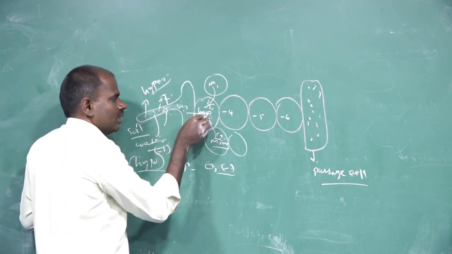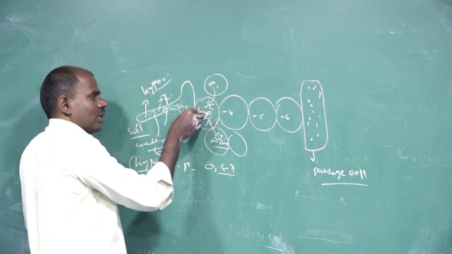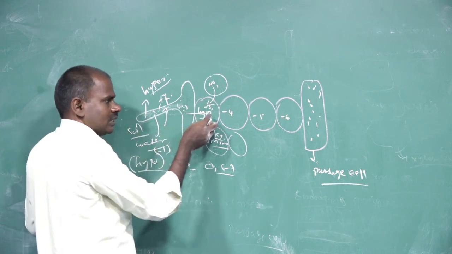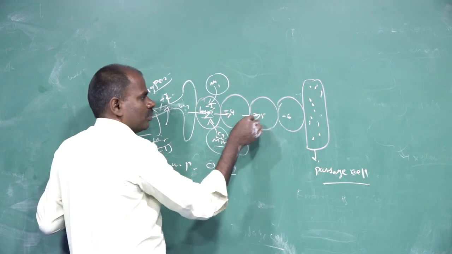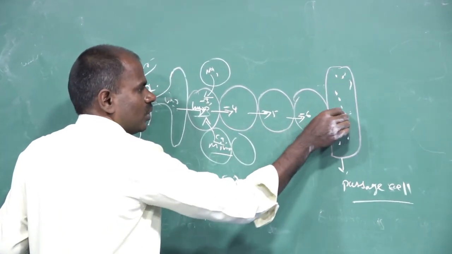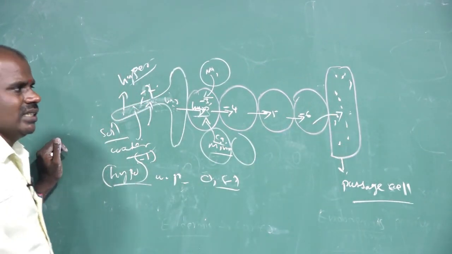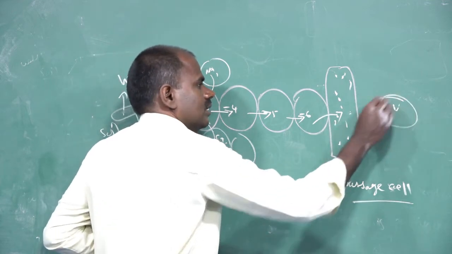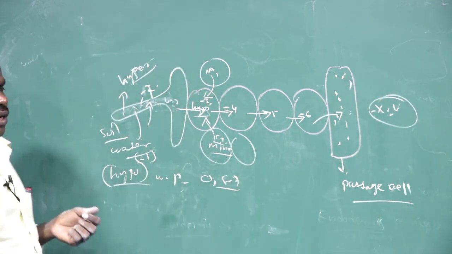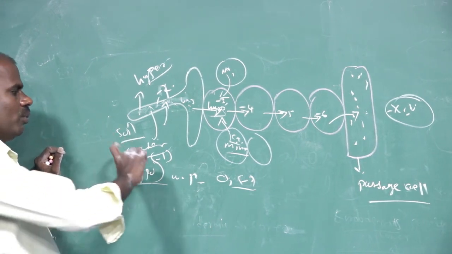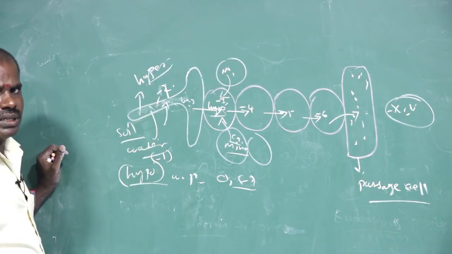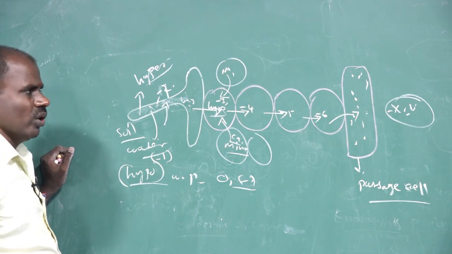Water molecules move from cell to adjacent cell with the help of plasmodesmata. Water moves toward the passage cells and the xylem vessels. This method involves the symplast pathway. The water movement is from hypotonic solution to hypertonic, from higher concentration to lower concentration.